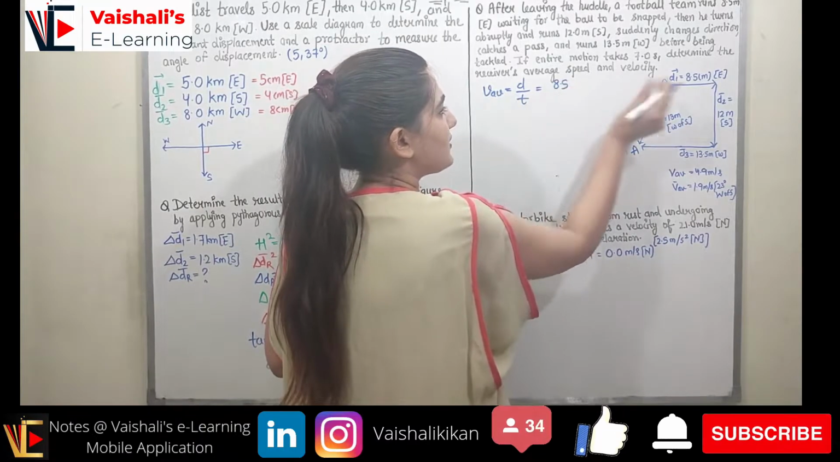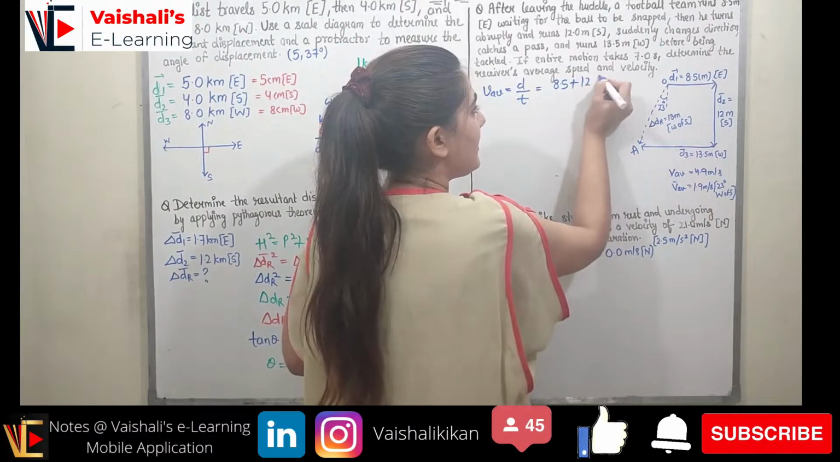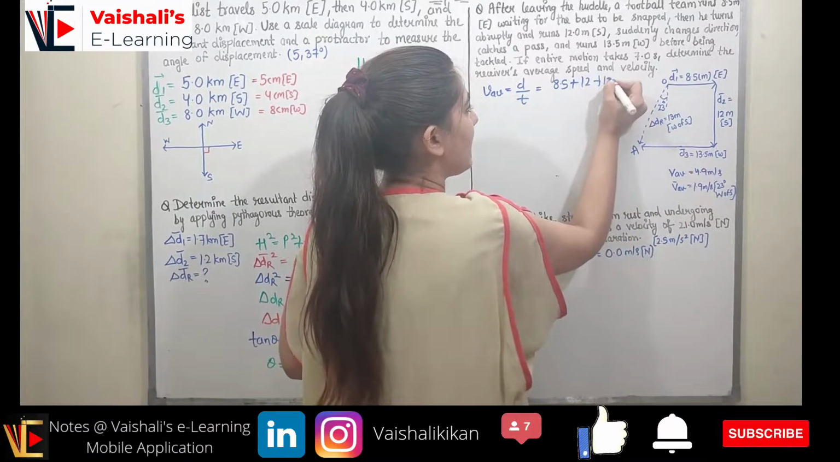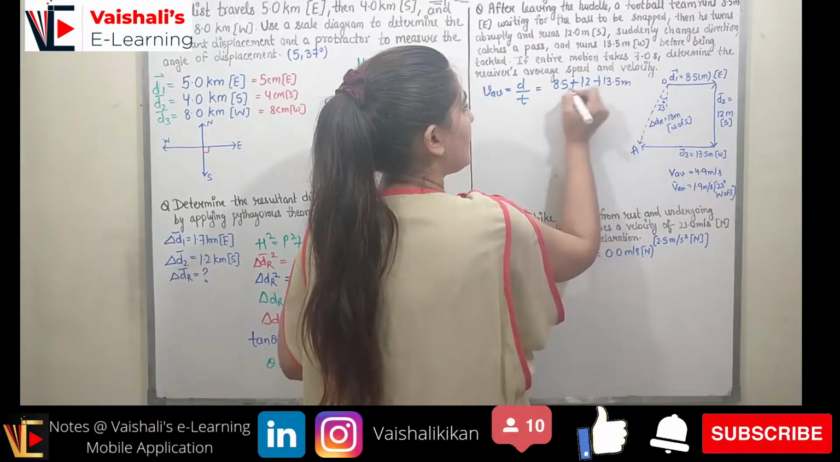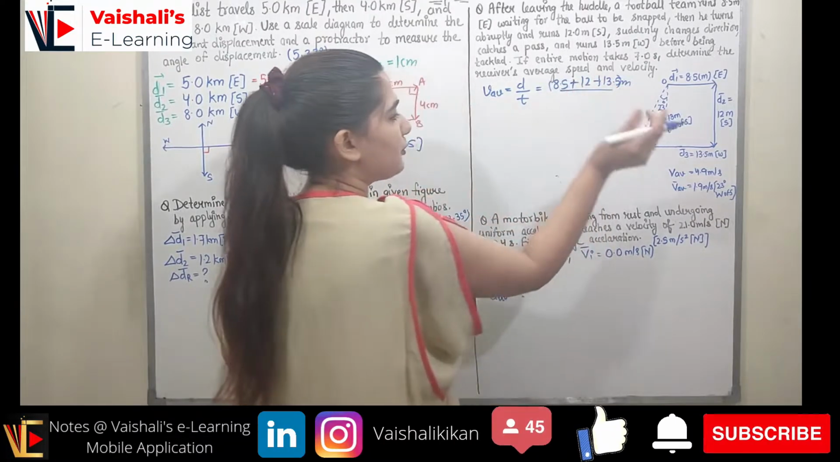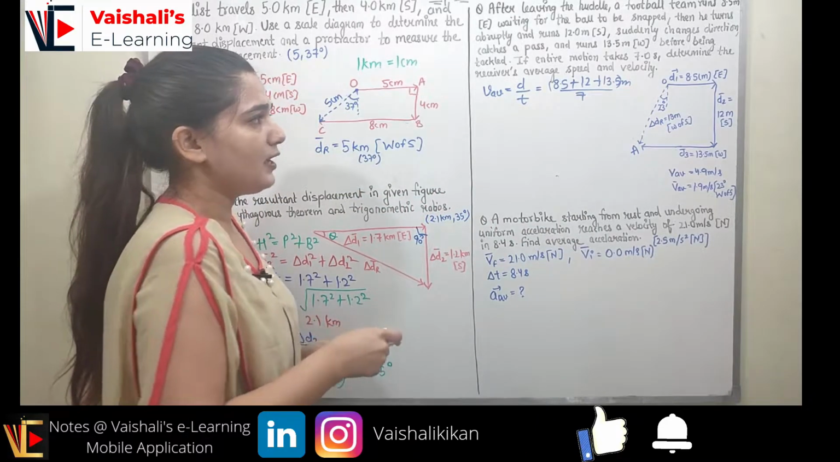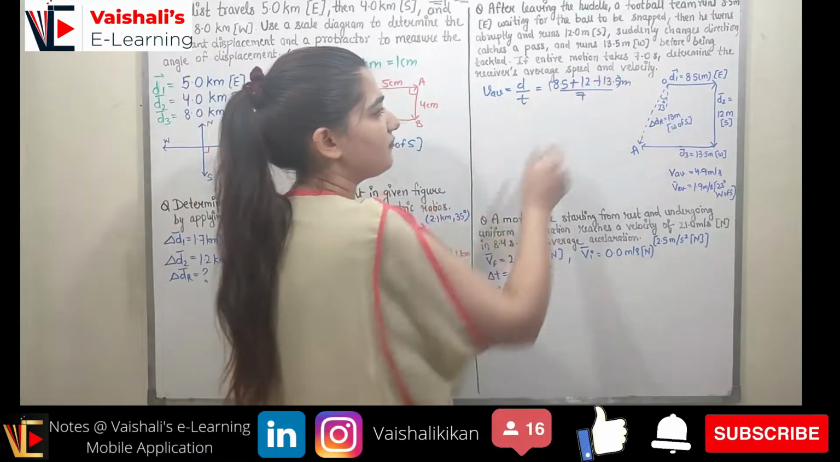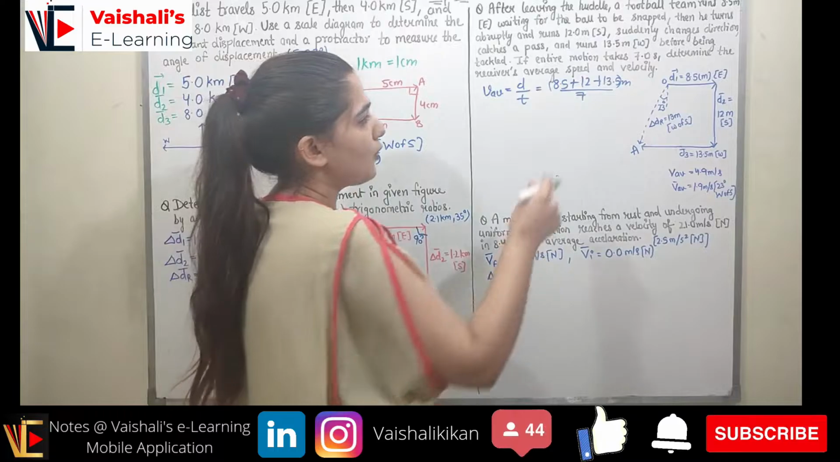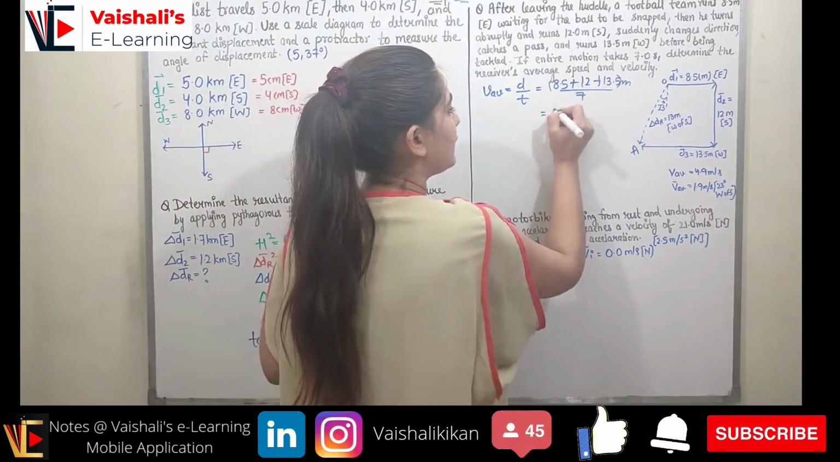First of all, it moves 8.5 meter, then it moves 12 meter, then it moves 13.5 meter, right? So now when you add all of them and divide by the total time, which is 7 seconds. So when you add all of them, 8.5 plus 13.5, what would it be? 22 plus 12 will be equal to 34.